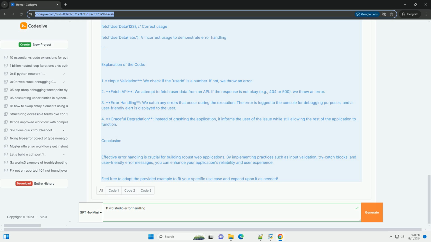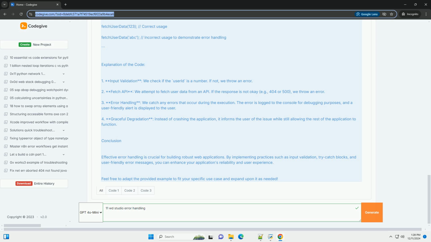// Display a user-friendly message. alert('We encountered an error while fetching user data. Please try again later.'); } } // Example usage. fetchUserData(123); // Correct usage. fetchUserData('abc'); // Incorrect usage to demonstrate error handling.